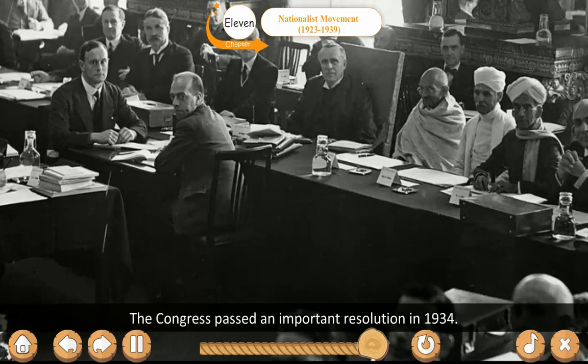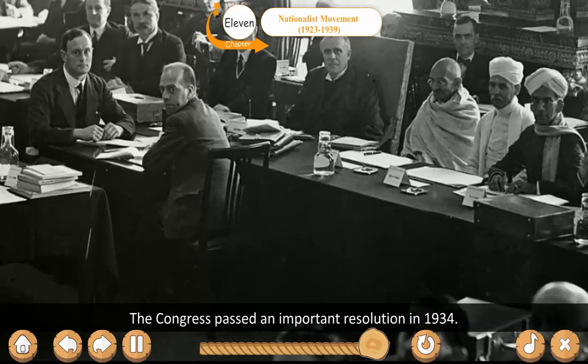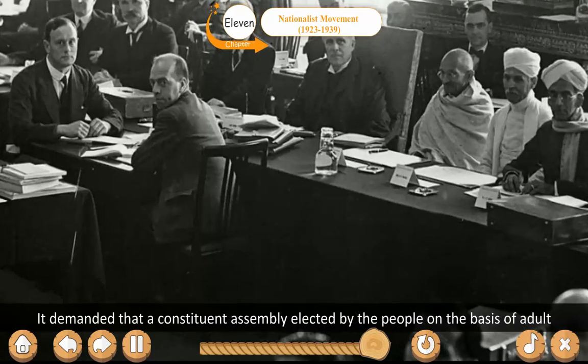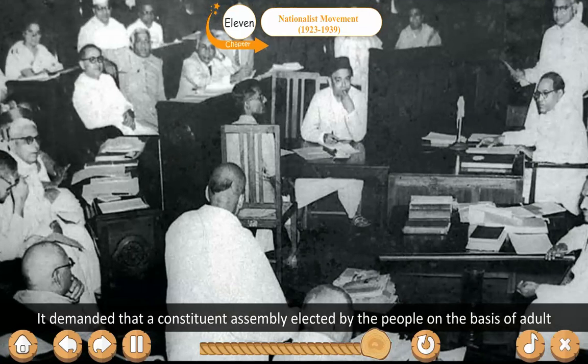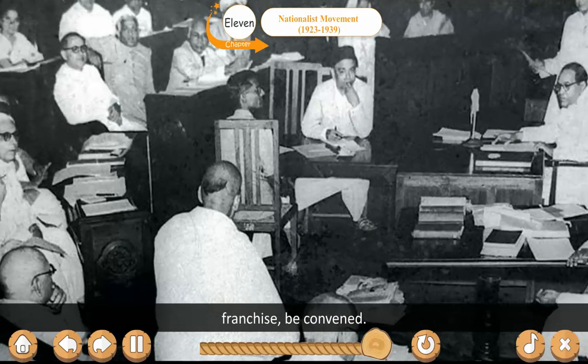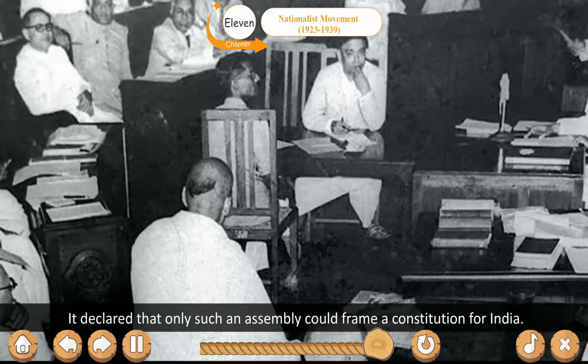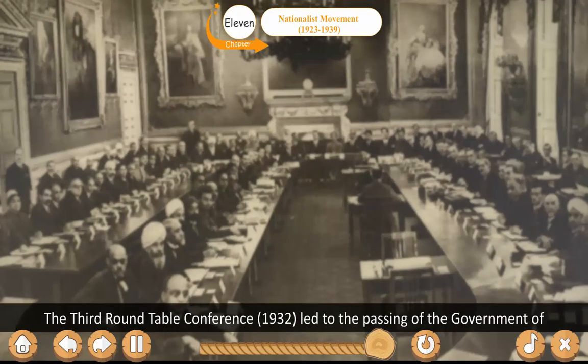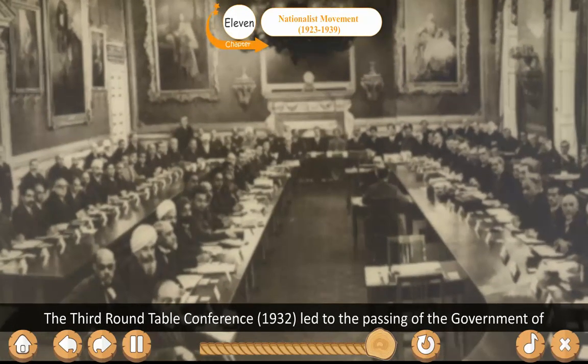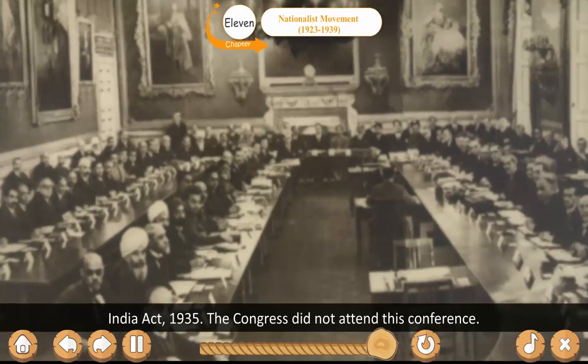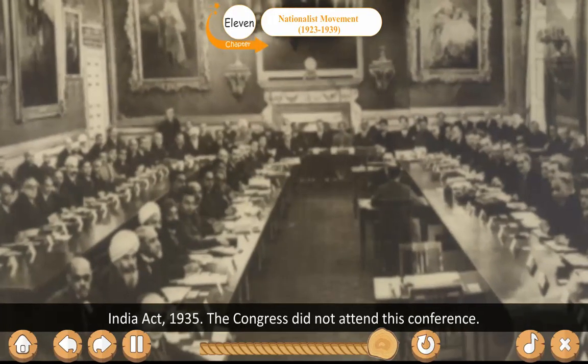The Congress passed an important resolution in 1934. It demanded that a constituent assembly elected by the people on the basis of adult franchise be convened. It declared that only such an assembly could frame a constitution for India. The Third Round Table Conference 1932 led to the passing of the Government of India Act 1935. The Congress did not attend this conference.